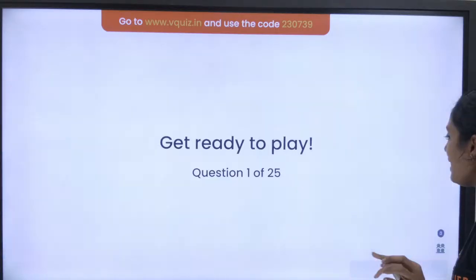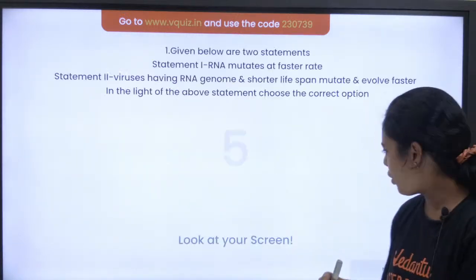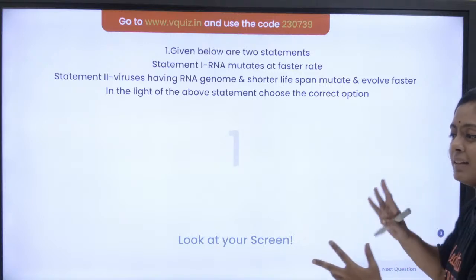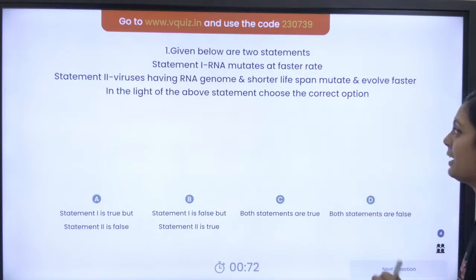Let me start the very first question. 25 questions irukku pasangala. So ஒரு question ku I think 1 minute is given. Yes. So look at your screen. This is a 2023 question. Let me see how many of you will answer it correctly.